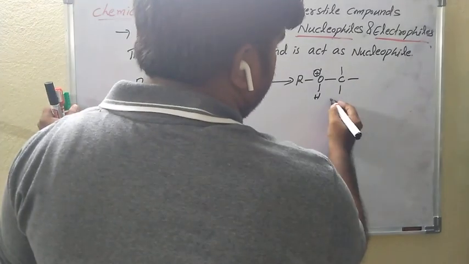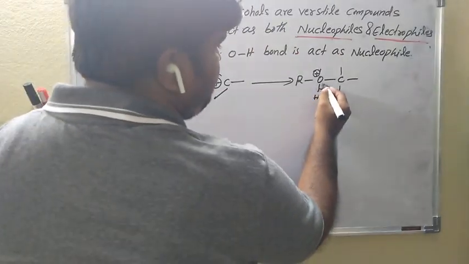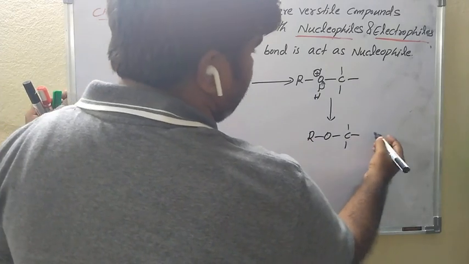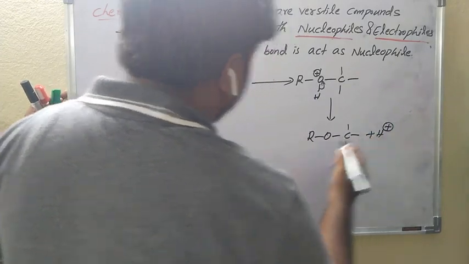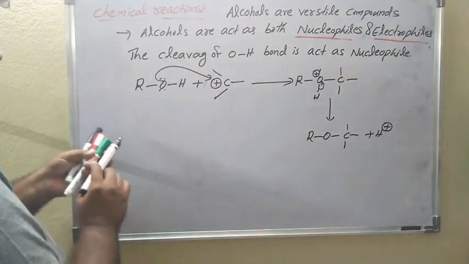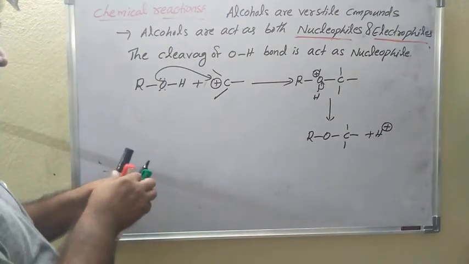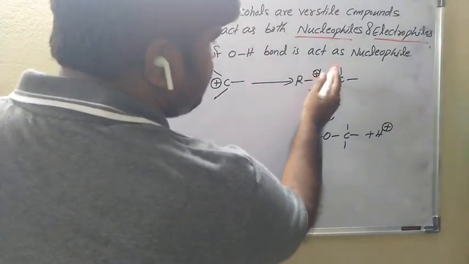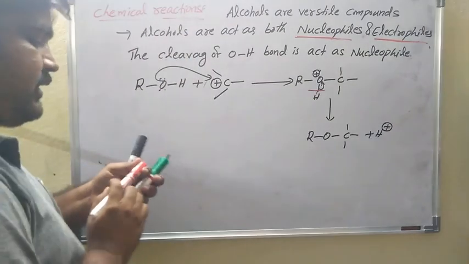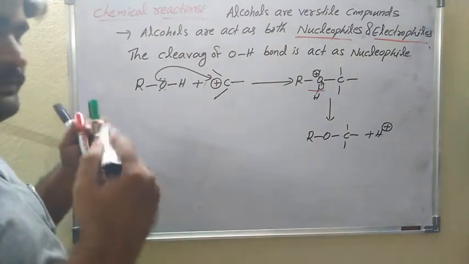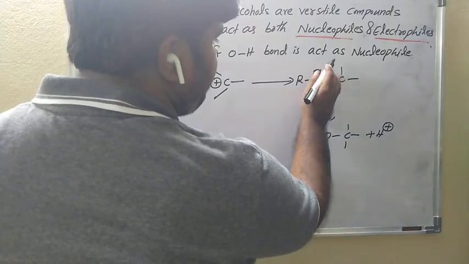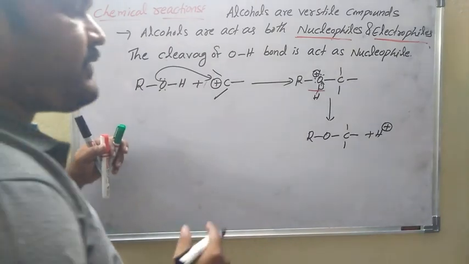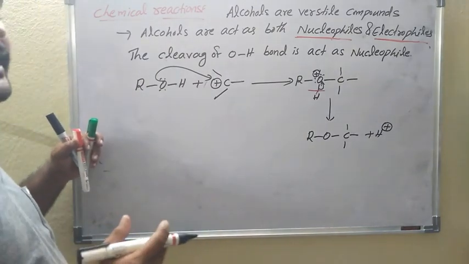Then this bond shifts to here, giving RO plus H plus. See, the OH bond is cleaved. Oxygen gets a positive charge, and since oxygen is a highly electronegative atom, a positive charge on it is very unstable.